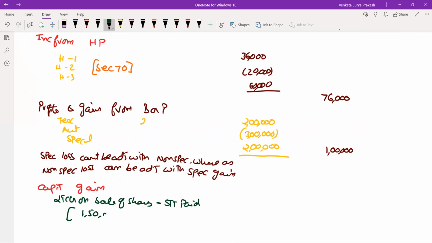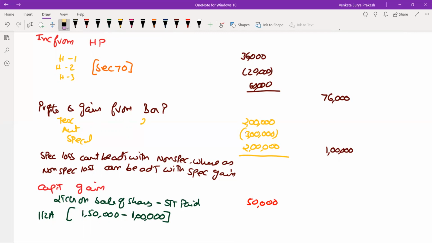Now 1,50,000. What does section 112A speak about? 112A speaks about up to 1 lakh nothing is taxable. The remaining differential 50,000 is going to be taxable. So taxable capital gain is only 50,000. So just take this in the inner column but not in the outer column.